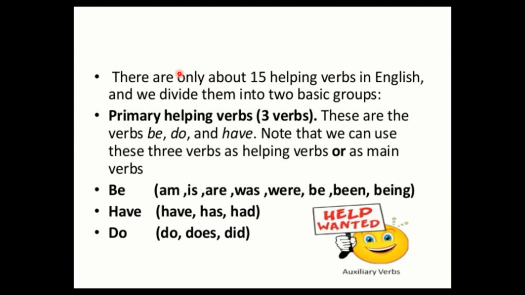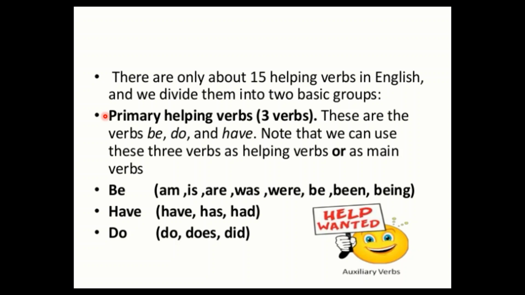So the real meaning is carried by these main verbs. There are about 15 helping verbs in English, and they are divided into two basic groups. First are the primary auxiliaries, the primary helping verbs. Again and again I am asking you to keep in your minds the other names of these parts of speech, right?